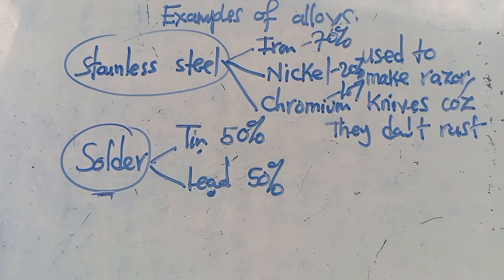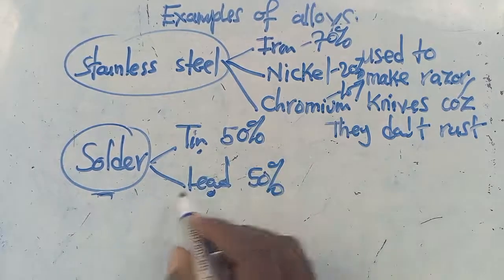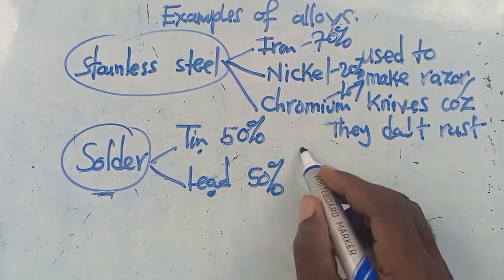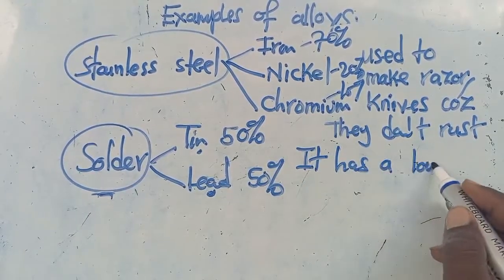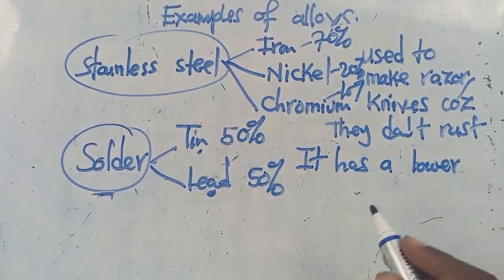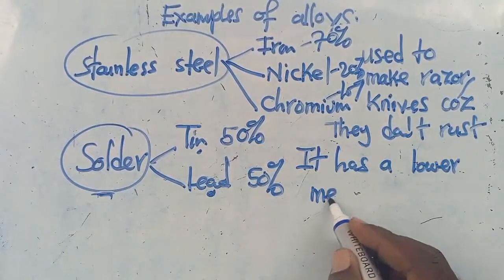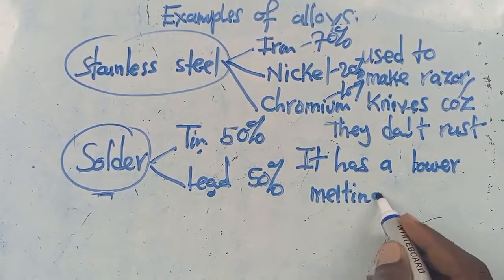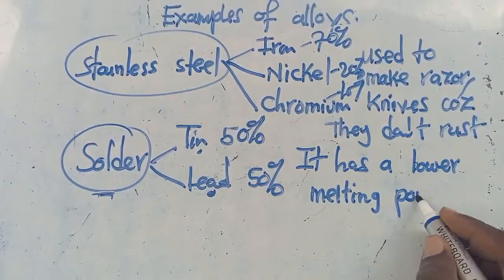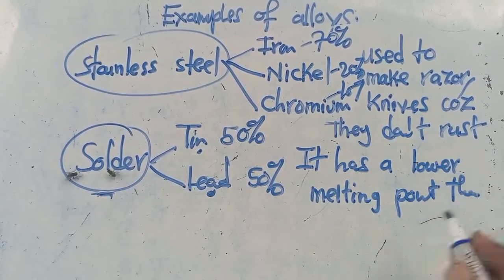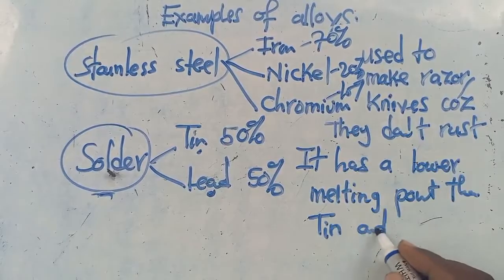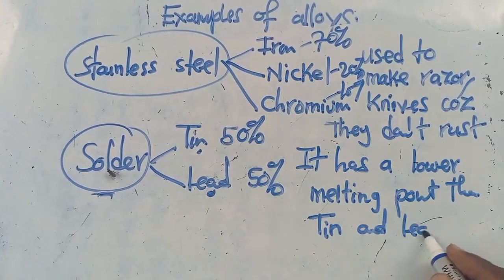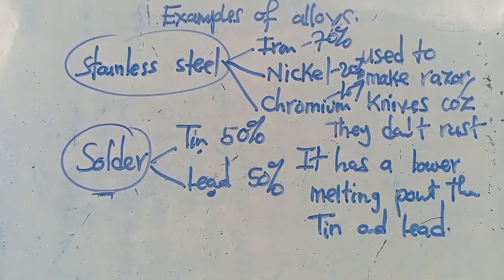And I want you to understand that. So I'm telling you that this one has a lower melting point than tin and the lead, like this.